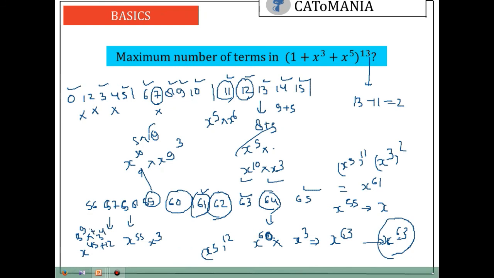And 56, it will be definitely possible, it is 50 plus 6. So all terms are possible in this bracket.